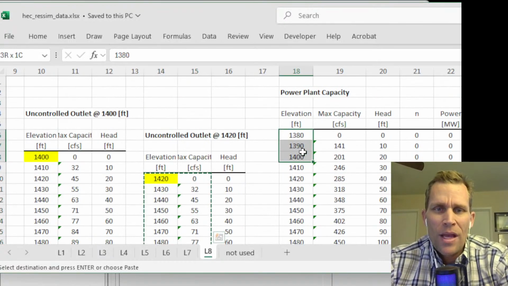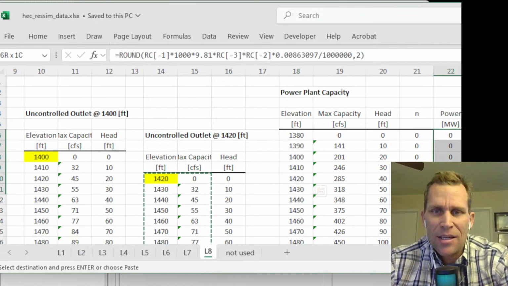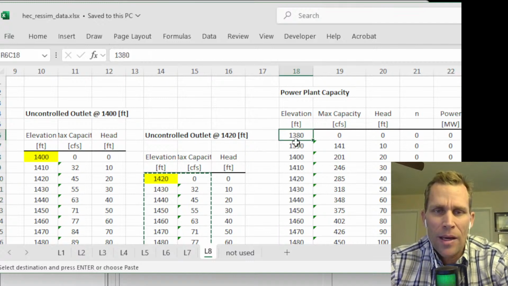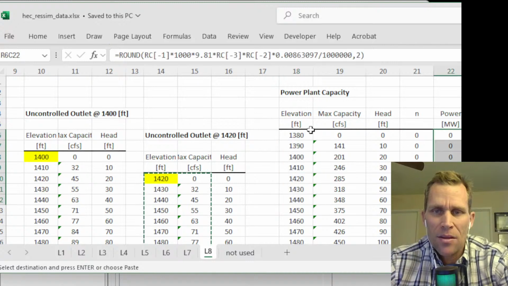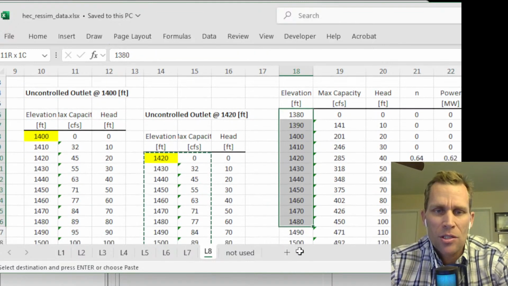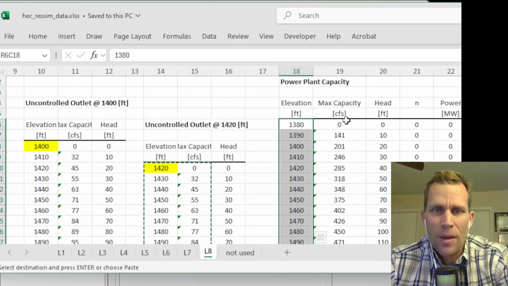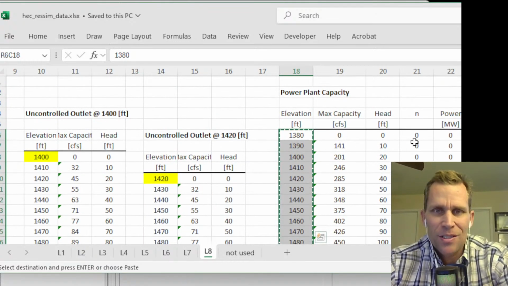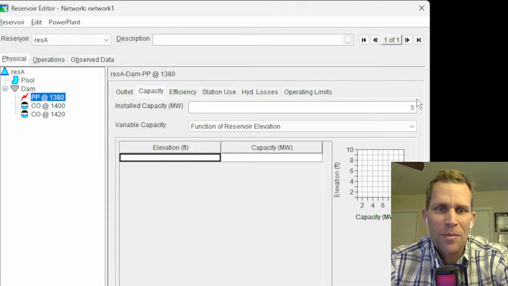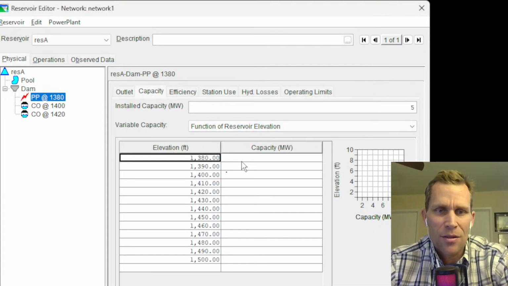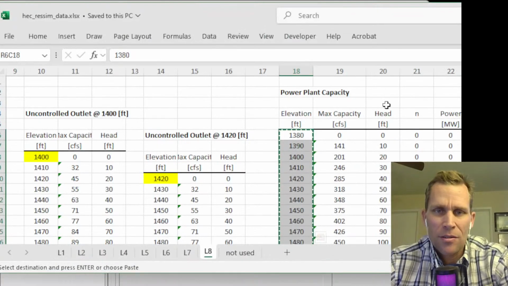Okay, so we want to paste in columns 18 and 22 that correspond to the elevation and the power in megawatts. So I'm going to do this one column at a time here because I just didn't format the Excel file to put those 2 columns next to each other, so I can't really copy non-adjacent cells. All right, so there's the elevation. Let's go back to Excel.